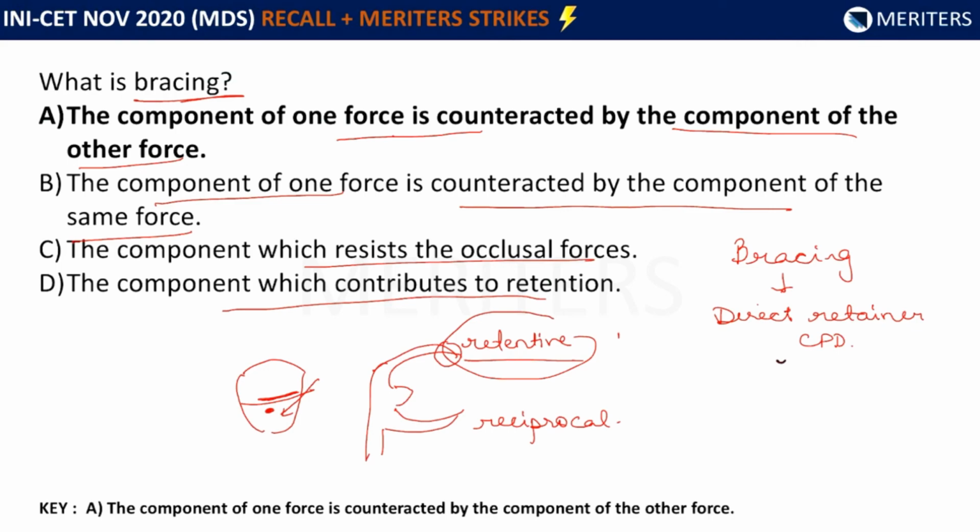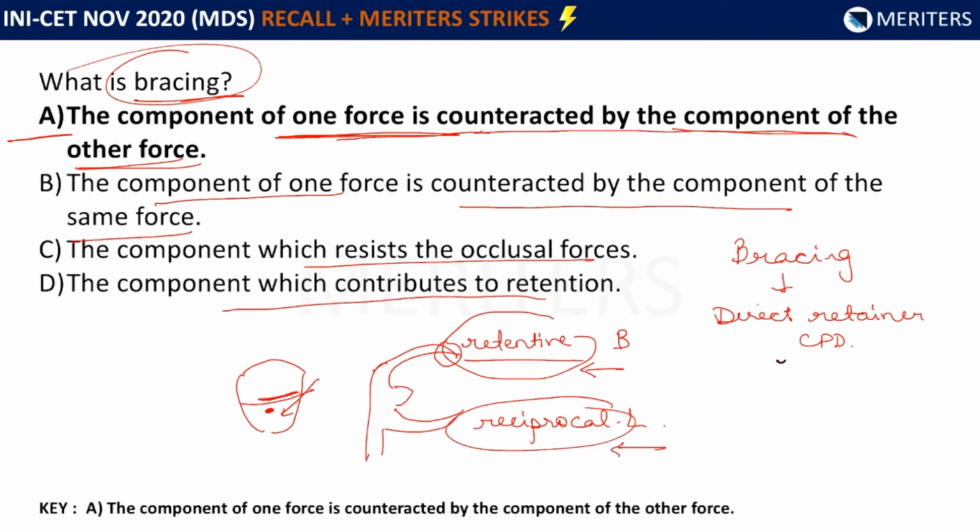So to balance that, if this is buccally placed, then lingually you have a reciprocal arm which is not going to permit this kind of torquing effect. If on one side the retentive arm is pushing the tooth, on the other side the reciprocal arm is going to brace the tooth and not allow the forces to work on that tooth. So it is an action-reaction kind of situation. So here the answer is A because it says that the component of one force is counteracted by the component of the other force. If the force from the retentive arm is considered as one force, then the reciprocal arm is going to counteract that force. So the answer is A.